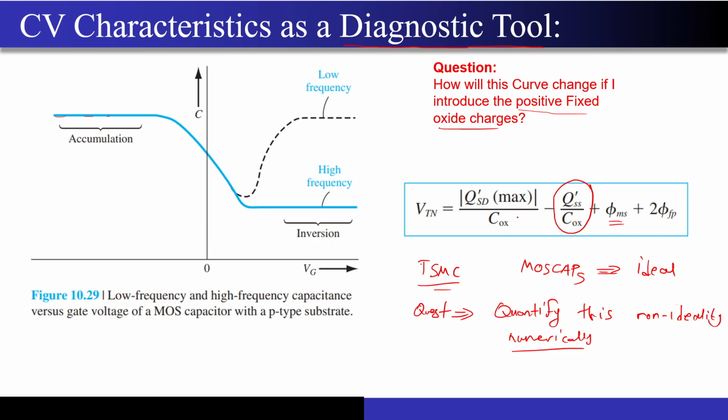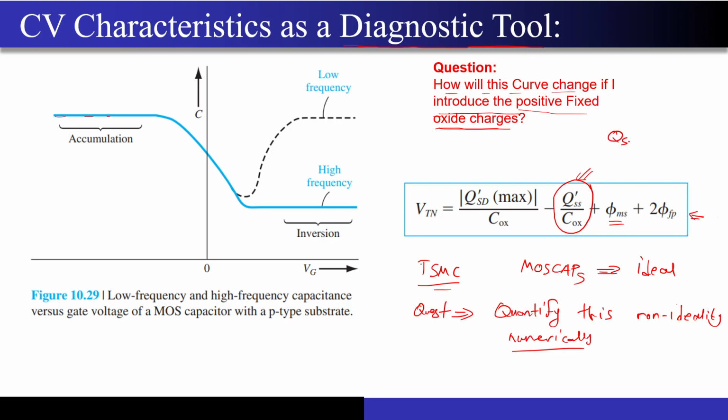So now what we will do, we will look at how the CV characteristics can actually be used to tell how much of the oxide charge is present, and from that CV characteristics we can include those non-ideal effects in the threshold formula, and all the things will be taken into account, correct? So now the first question that we should ask is, how will this curve change if I introduce a positive fixed oxide charge, correct?